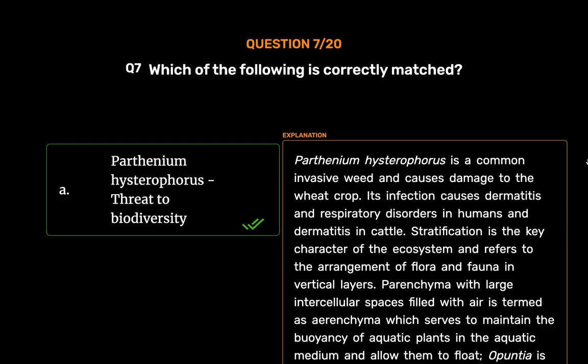Stratification is the key character of the ecosystem and refers to the arrangement of flora and fauna in vertical layers. Parenchyma with large intercellular spaces filled with air is termed as aerenchyma, which serves to maintain the buoyancy of aquatic plants in the aquatic medium and allow them to float. Upansha is a xerophyte plant. The age pyramid represents the distribution of organisms of a population in different age groups.